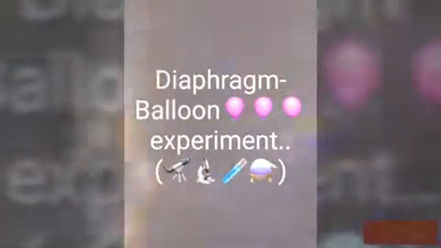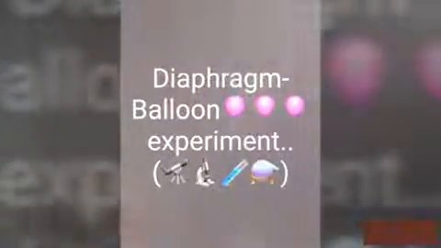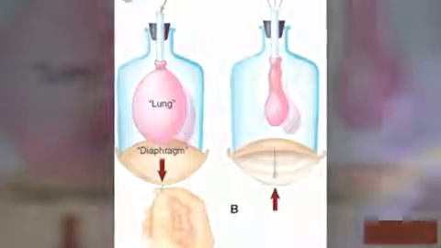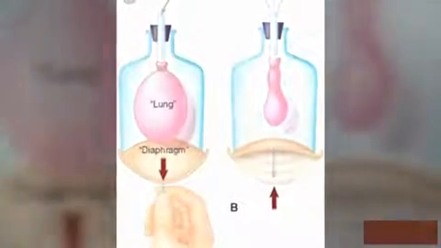Now we are going to see an experiment. Diaphragm balloon experiment. Dear kids, look at this picture. Picture A shows that when air enters the lungs, the diaphragm moves down.